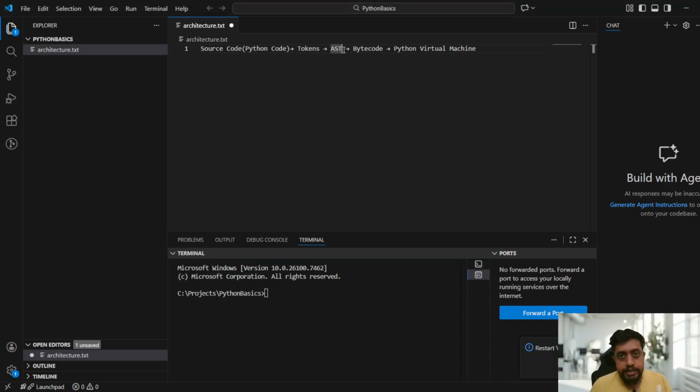Okay, and AST means abstract syntax tree. So this is the abstract syntax tree. I will explain this also. Next it will convert to the bytecode, and next it goes to the Python virtual machine. So this is the basic structure of how it works, right? And I will try to give one example also, like how it works.